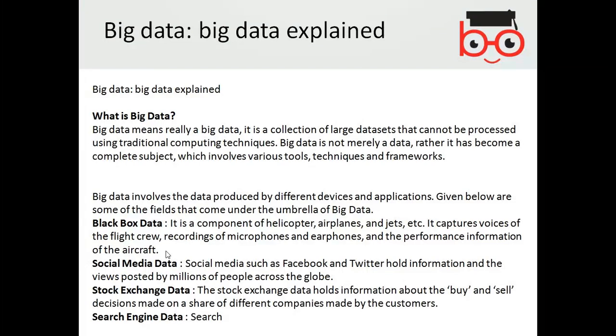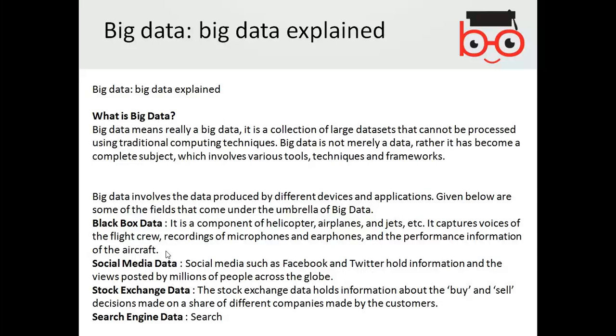Then social media data, such as Facebook, Twitter, and these things, also come under big data. It's interesting. Yes, it is. Like stock exchange data, that's also big data. Search engine data is also big data.